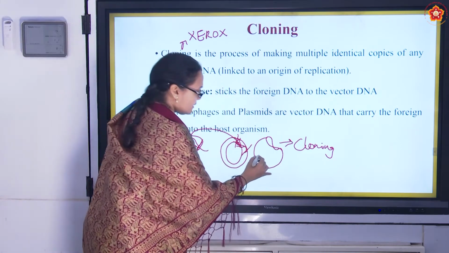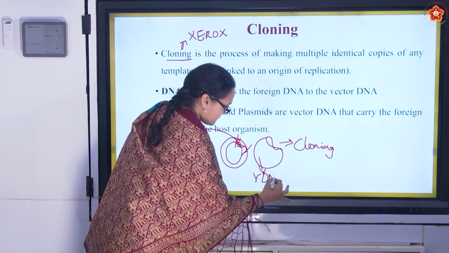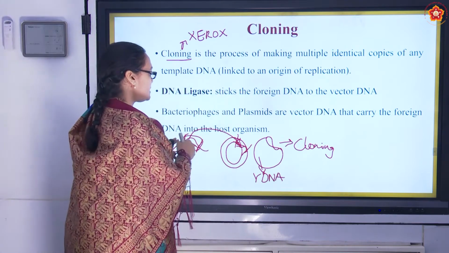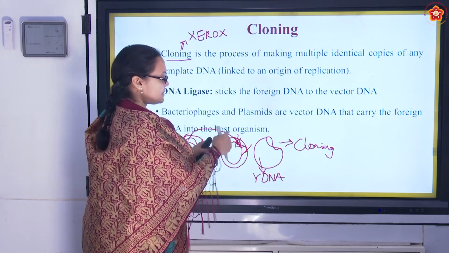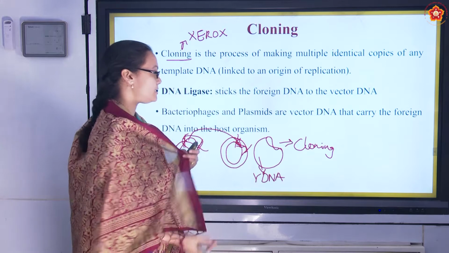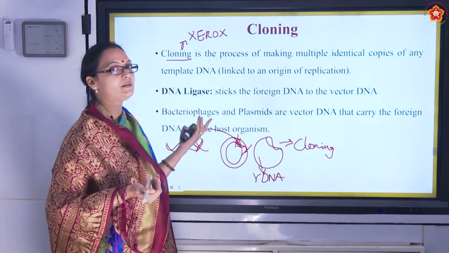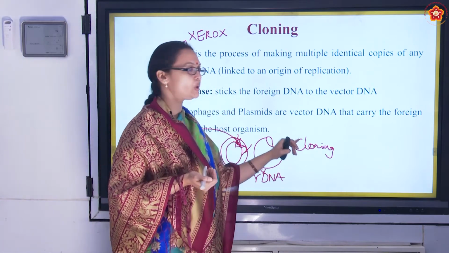This new DNA is nothing but recombinant DNA. I hope it's clear. We cut the new desired DNA, we put it into the plasmid. The plasmid replicates. This new DNA is rDNA or recombinant DNA, and we make multiple copies of it by using DNA polymerase, and the process of making these multiple copies is called cloning.